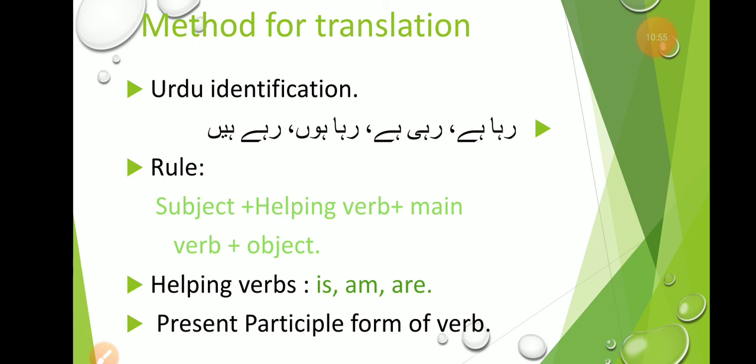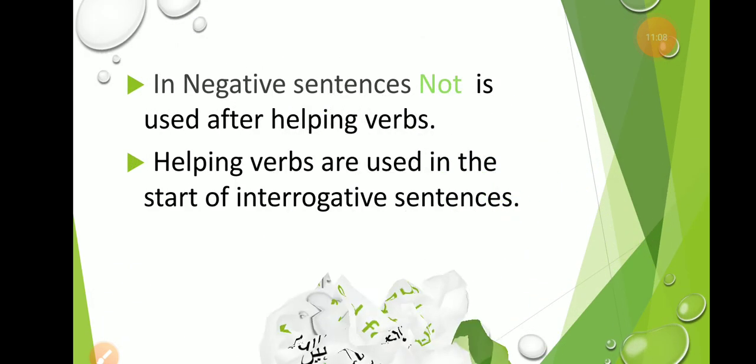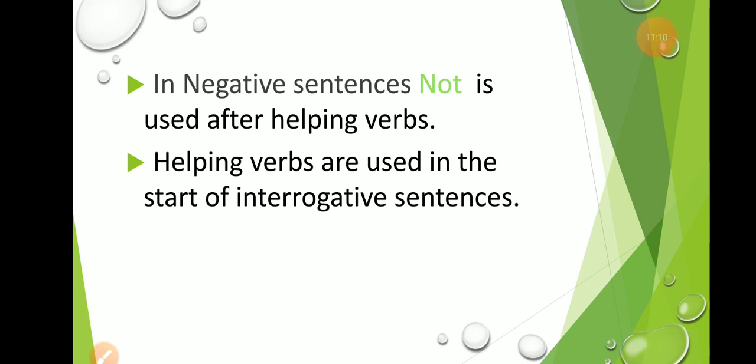There are some special changes in the spellings of some words. You should be careful about that. Okay? These are the two basic points, helping verbs and present participle form of the verb. In positive sentence, the arrangement of sentence is subject plus helping verb plus main verb plus object. But in negative sentence, we have to add a word "not".